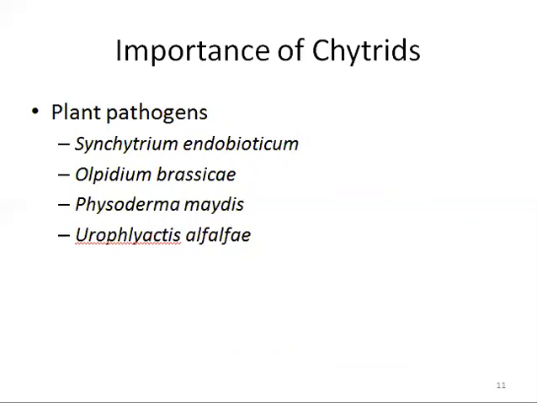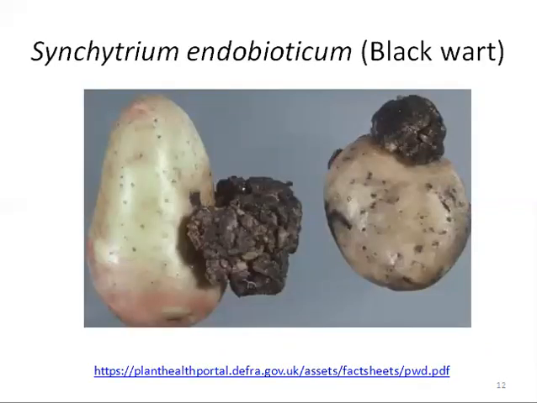For example, here you can see Synchytrium endobioticum. It causes black wart disease in potato. Here you can see the warty tissue that appears on the potato tuber, and this mass is created by the infection of Synchytrium endobioticum on the potato tuber. Mostly this infection starts from the eyes of the potato tuber. Eyes are the parts where vegetative growth starts, and the whole plant can be formed from this eye. So the fungus infects the potato tubers and forms galls or warts on the surface of the potato.